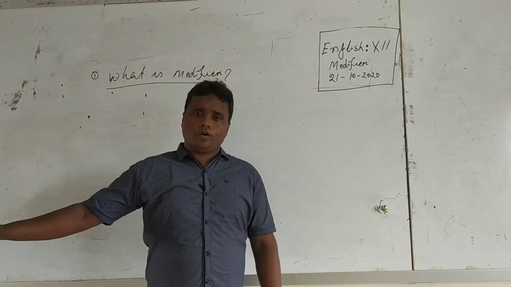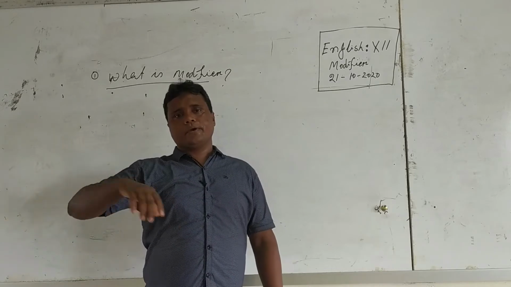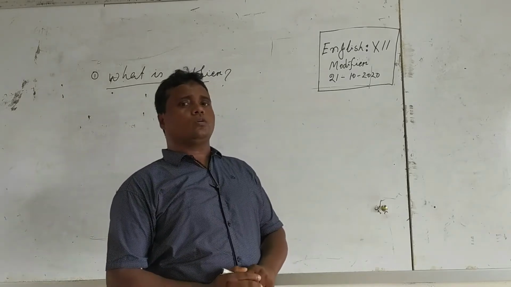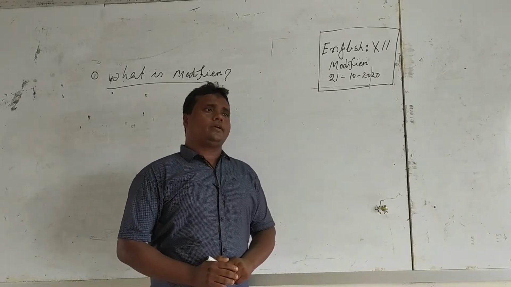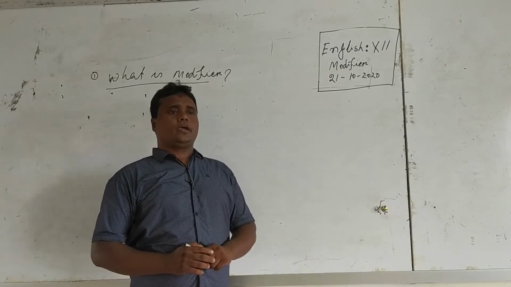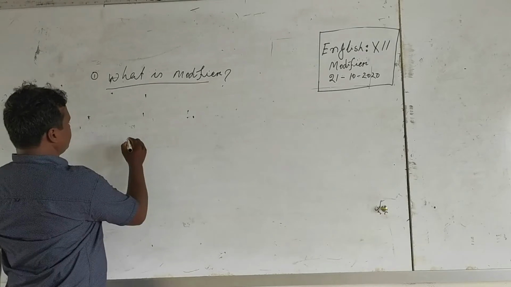According to the Oxford Advanced Learner's Dictionary, a modifier is a word or a group of words that sits before a noun or pronoun and describes or limits its meaning. Look at the blackboard.